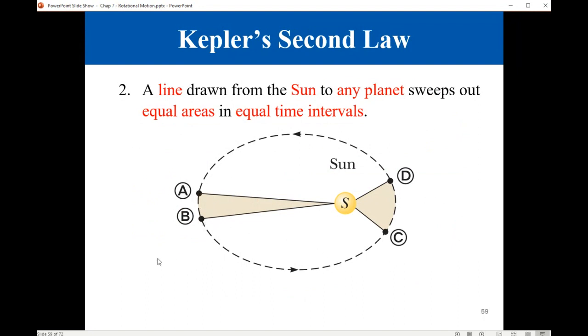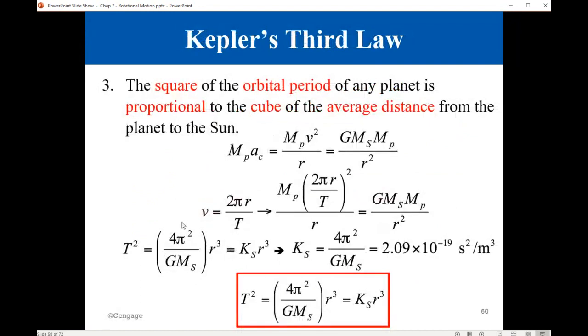For the third law, the square of the orbital period of any planet is proportional to the cube of the average distance from the planet to the sun. So here we know from the centripetal force, mass of the planet times the centripetal acceleration, this is Newton's second law, is equal to mv squared over r.